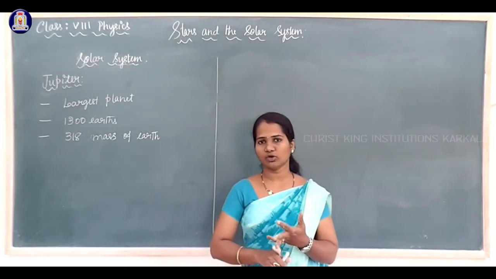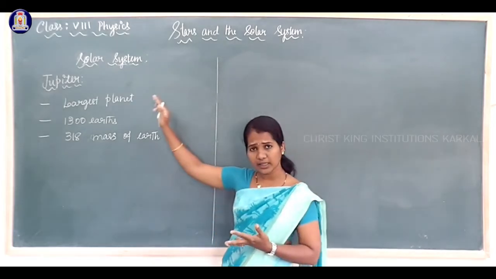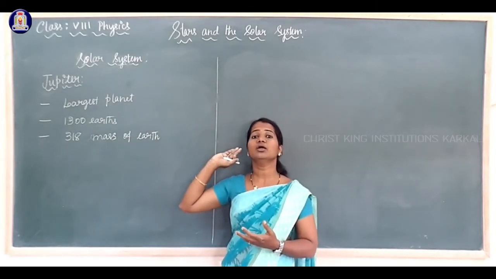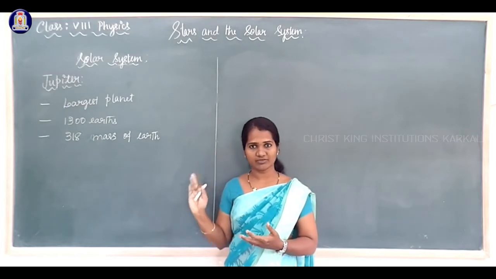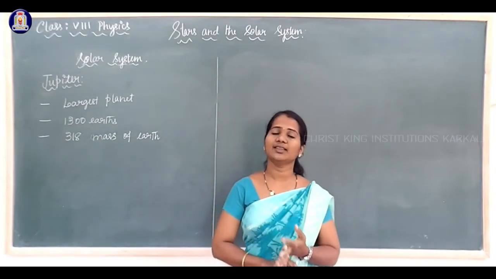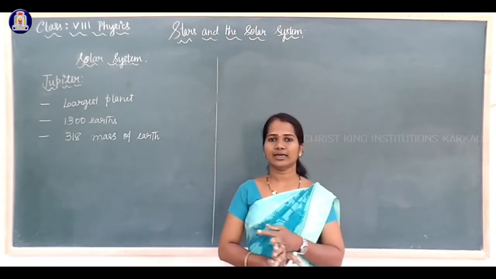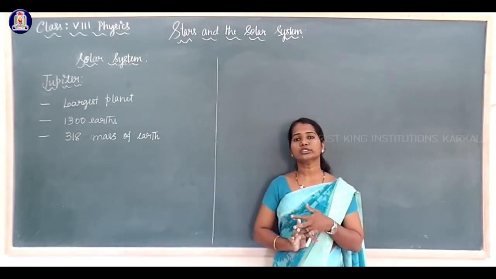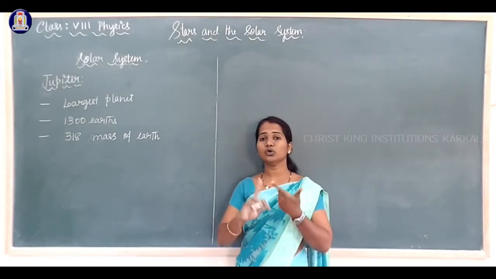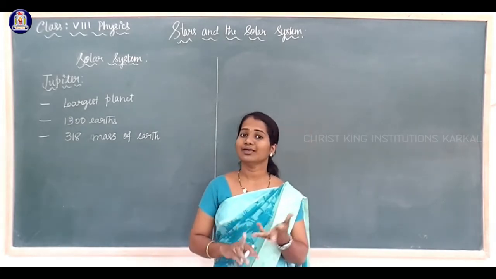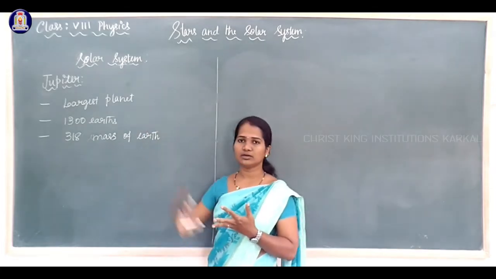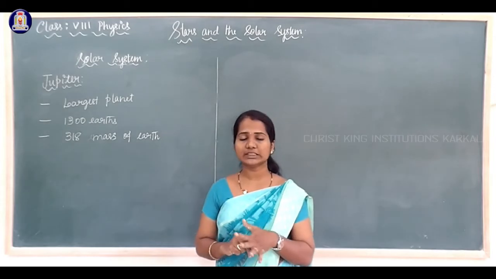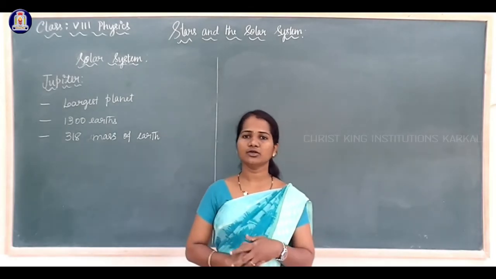So not given in your textbook. Jupiter has many moons. Many natural satellites are present for the planet Jupiter. Out of that, four are most important. They are called the Galilean satellites because Galileo Galilei identified these moons of Jupiter. They are Io, Europa, Ganymede and Callisto. Jupiter also contains a faint ring system.